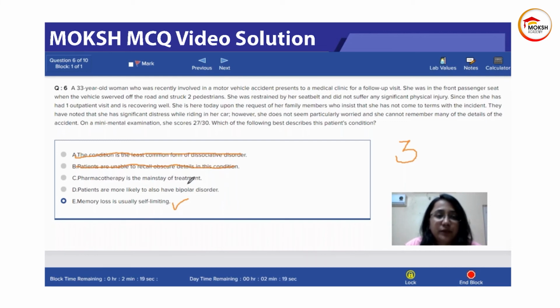Pharmacotherapy is the mainstay of treatment. Not really. Usually with therapy, the amnesia can get cured. We all have seen this in a lot of movies. Patient doesn't remember, lost his memory, then the therapist tries to bring it back. Pharmacotherapy is not the mainstay. It's therapy which is the mainstay of treatment. Patients are also more likely to have bipolar disorder. No, just think about it a little bit. If somebody is having stress and this is a reaction to stress, then what disorders are they more likely to have? Anxiety disorders, stress disorders, post-traumatic stress disorders. All of those are quite classic, okay?